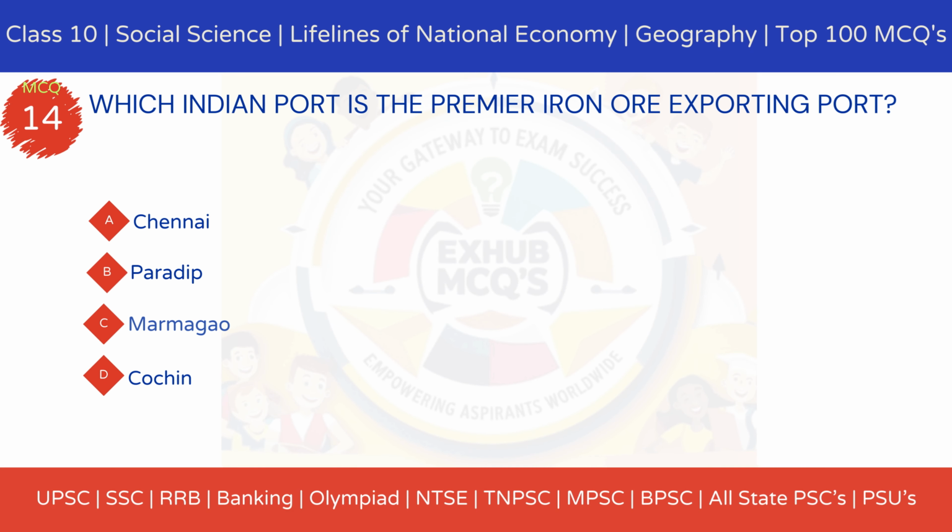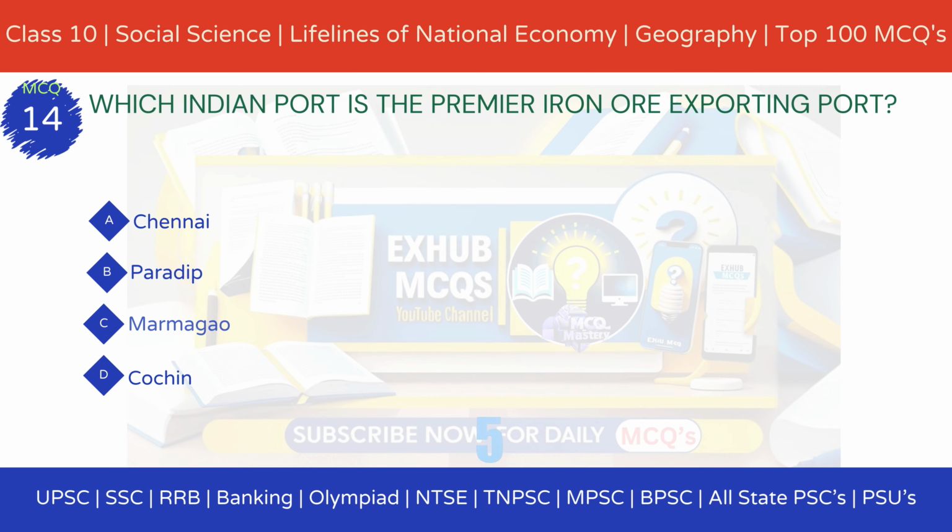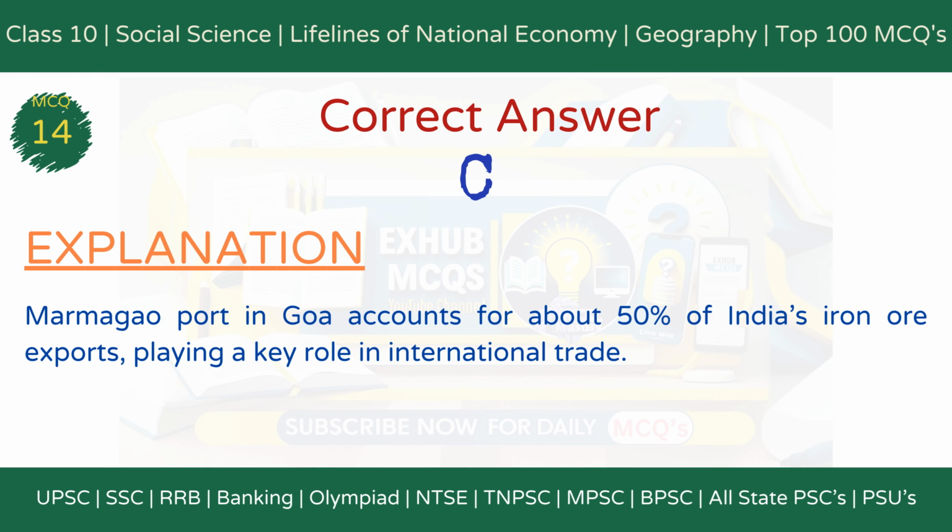MCQ 14. Which Indian port is the premier iron ore exporting port? Option A, Chennai. Option B, Paradip. Option C, Marmagao. Option D, Cochin. The correct answer is option C, Marmagao. Explanation. Marmagao Port in Goa accounts for about 50% of India's iron ore exports, playing a key role in international trade.